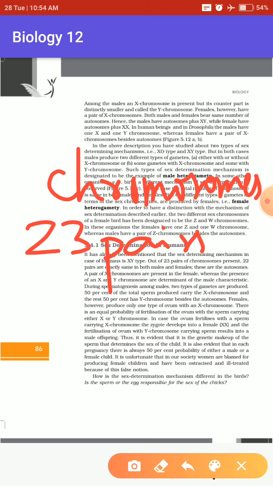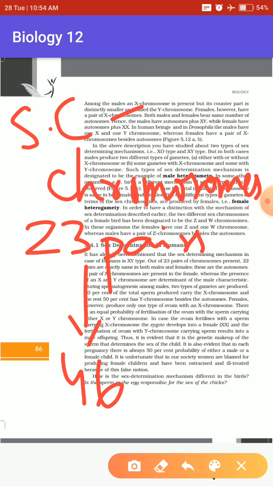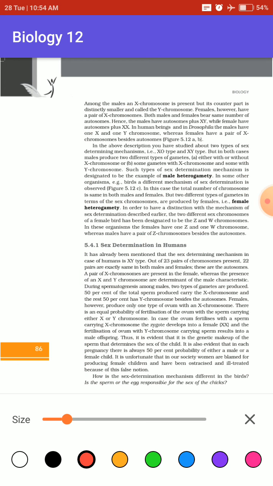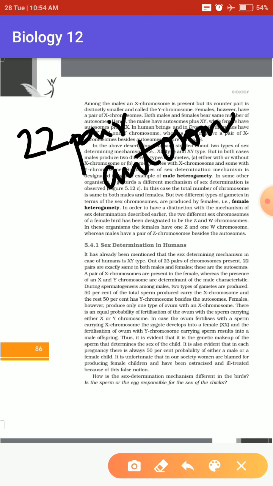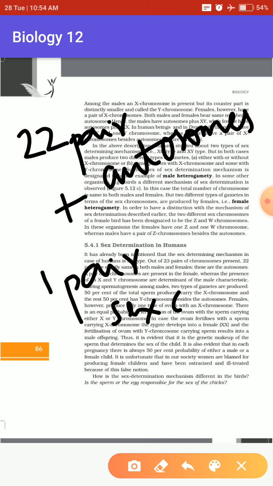That means there are in total 46 chromosomes. Among these there are some sex chromosomes and some autosomes. In human beings there are 22 pairs of autosomes and one pair of sex chromosomes.